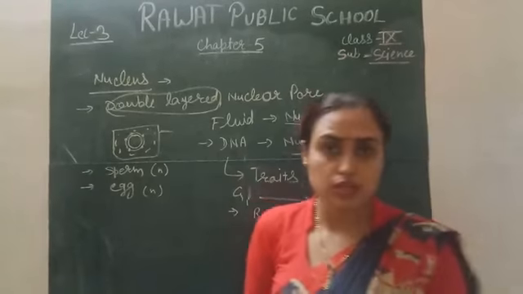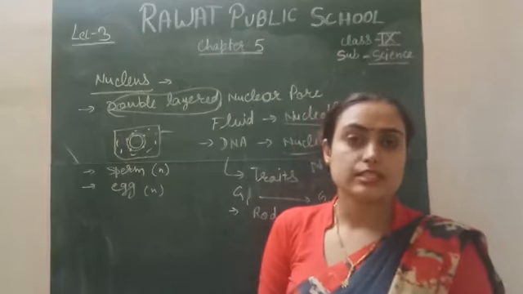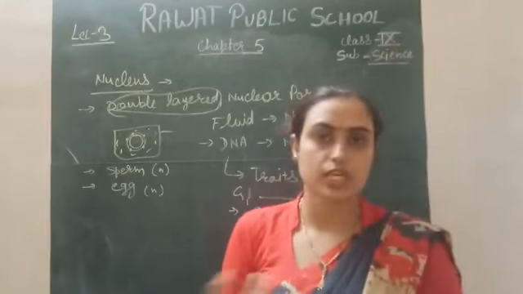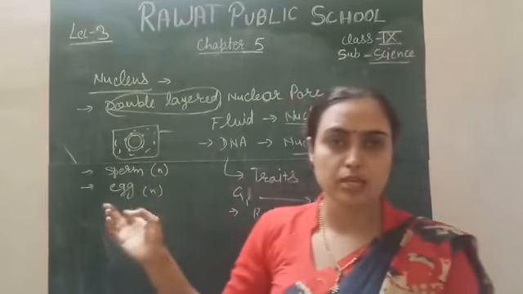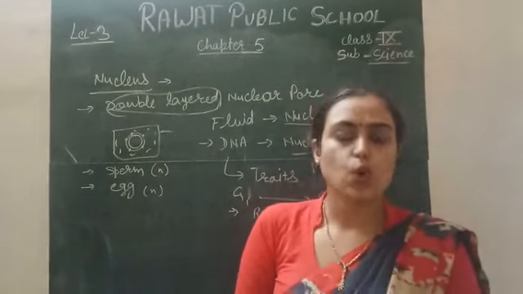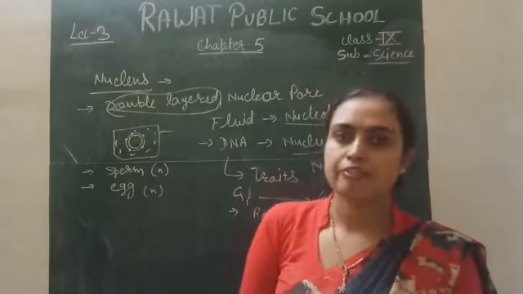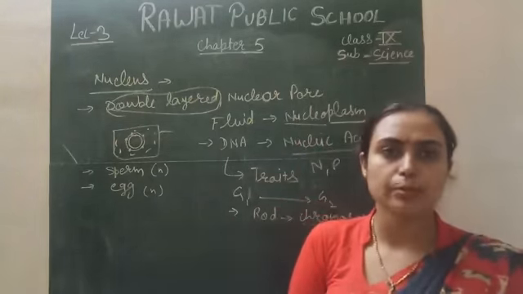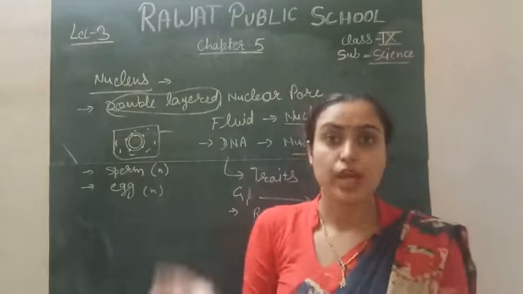So what you will write in that question is that DNA consists of the chromosomes, and chromosomes have various genes for the various traits, and these traits are transferred with the help of the male gamete and the female gamete, by the fusion of male gamete and female gamete, to the next generation. So DNA is actually responsible for passing the different traits, and this is the only nucleic acid which has the capability to store the information of all the traits and the whole generation.